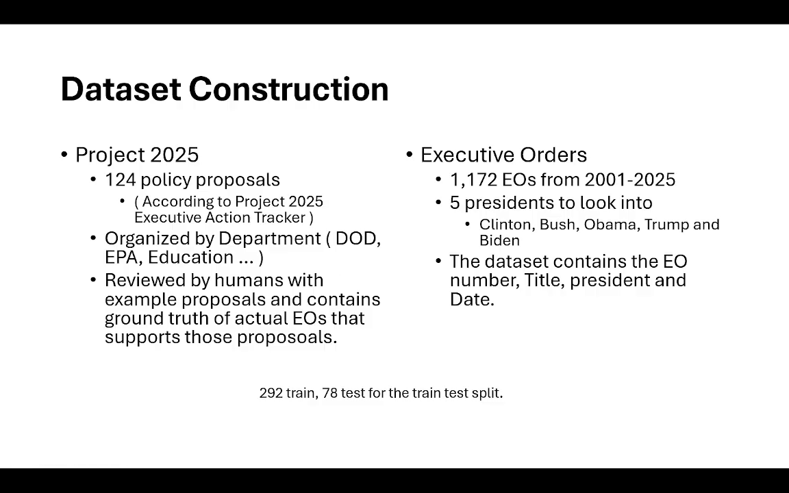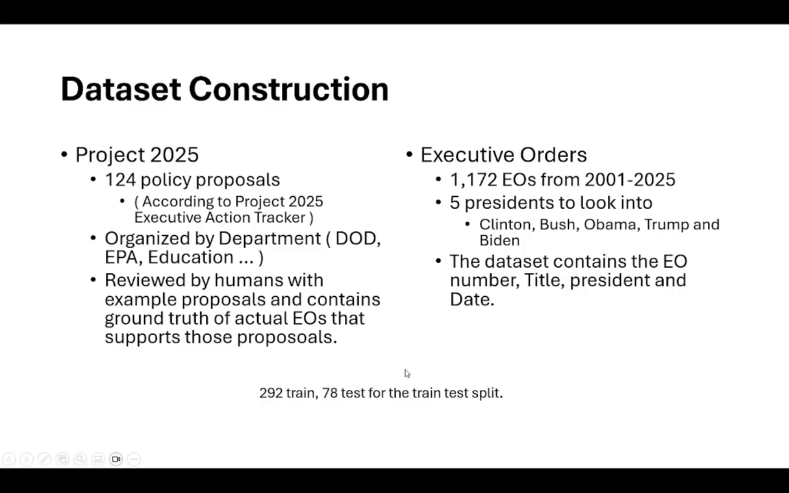The dataset construction. So this is a dataset. I have a dataset from Project 2025, which contains the ground truth and all the policy proposals from Project 2025. It's organized by department and it's reviewed by humans. So it's actual ground truth of if an executive order supports another proposal. And then I have the executive orders dataset from 2001 to 2025. And I'm looking at 5 presidents and 1,000-something executive orders.